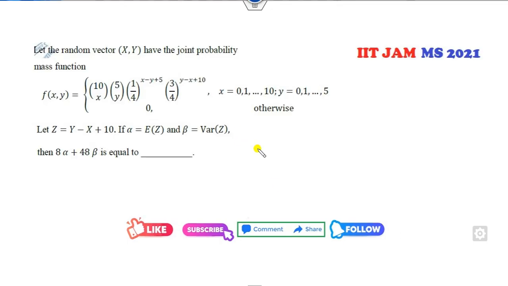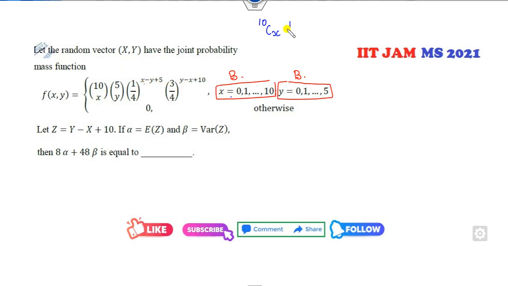Okay, look at this another one. Again, you can look at the domain. It is finite, so it will look like a binomial. Firstly for the x, I can see 10Cx. Where is the x? This x.